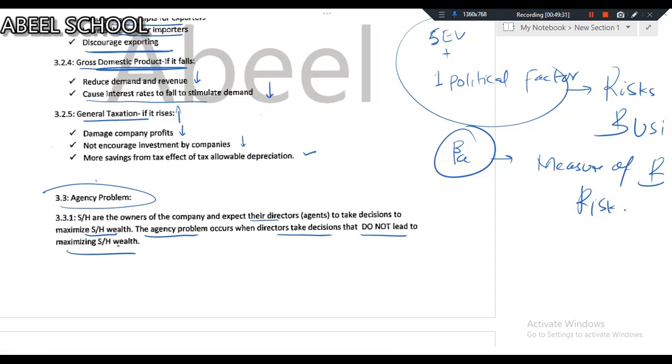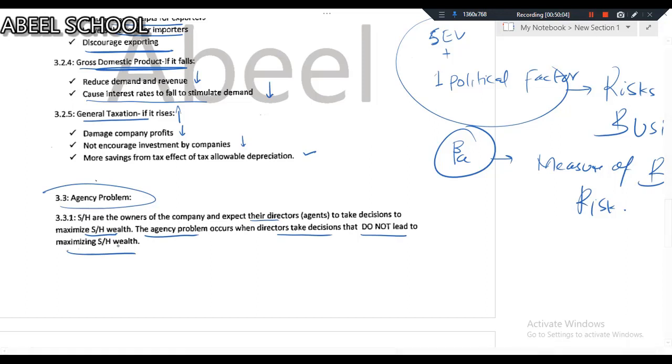Agency problem arises when shareholders think that director decisions do not lead to maximizing shareholders' wealth. Now the question is, what are those decisions of the BOD which do not lead to increasing the wealth of shareholders? Second, do they make such decisions intentionally or unintentionally? And third, do we have any solution for those decisions?